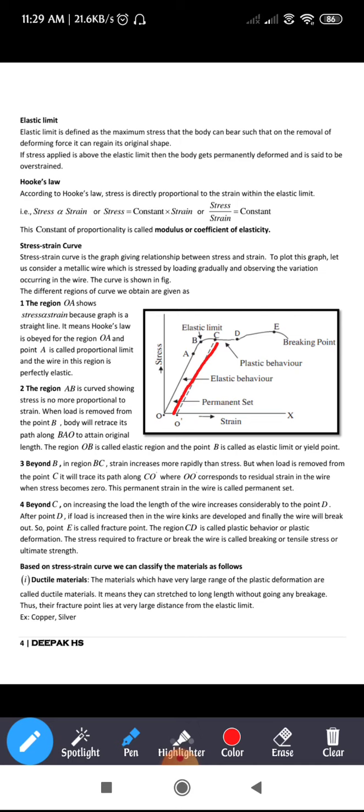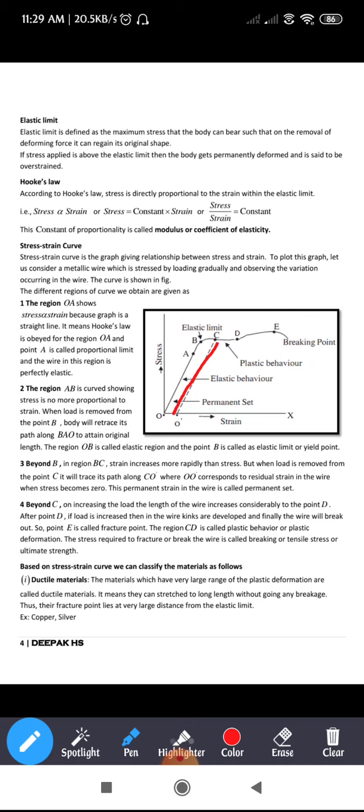Next, let us see what happens beyond C. Again you add some more weight. Let us say still 50 grams you have added. The total weight now on the wire is 300 grams. So let us see what happens. In the region BC, strain increases more rapidly than stress, but when load is removed from the point C, it will trace its path.